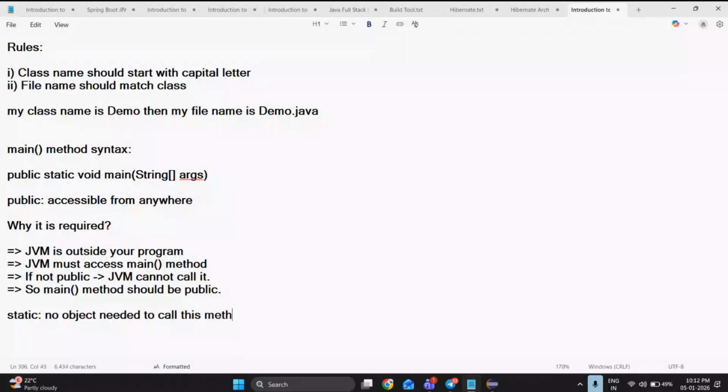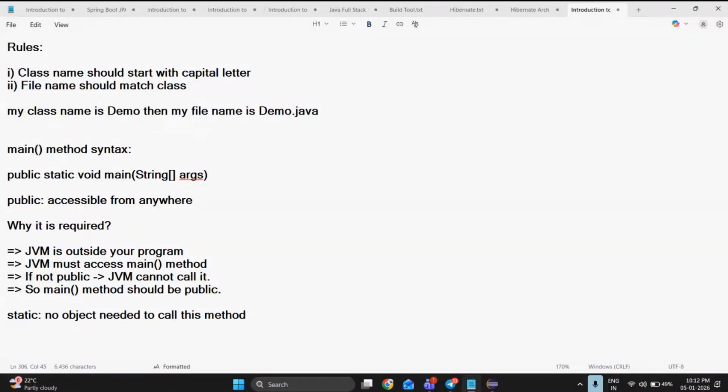So don't panic. Just read the line and understand it. Static means no object is needed to call this method. So to call or execute the main method, we don't require any other objects. We can directly execute the main method.